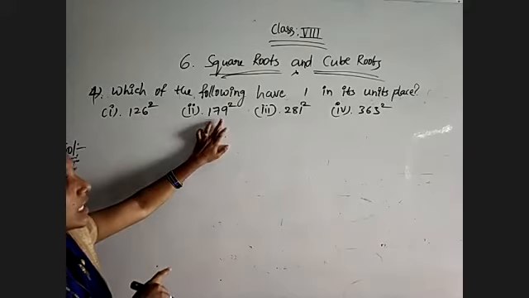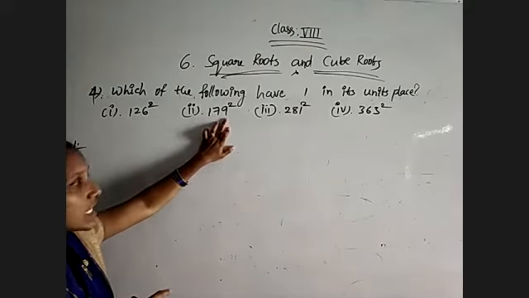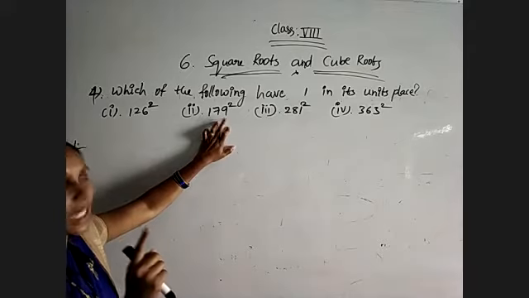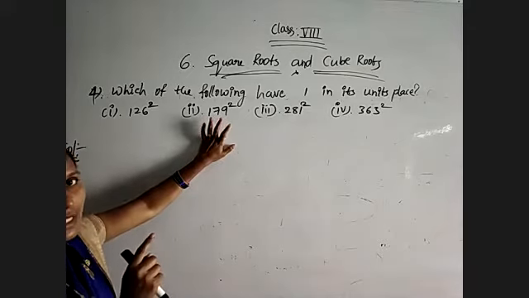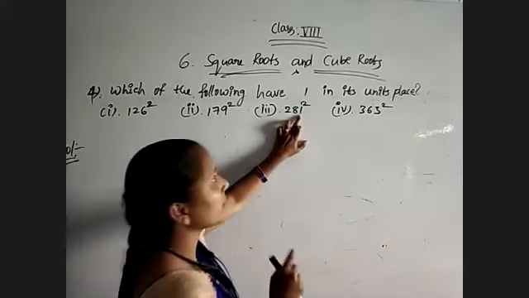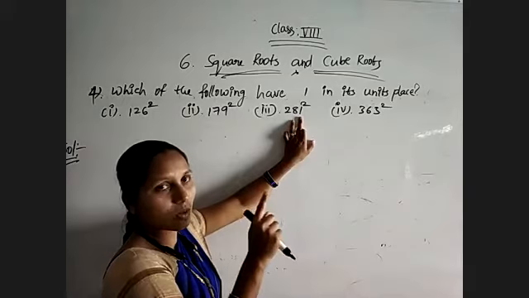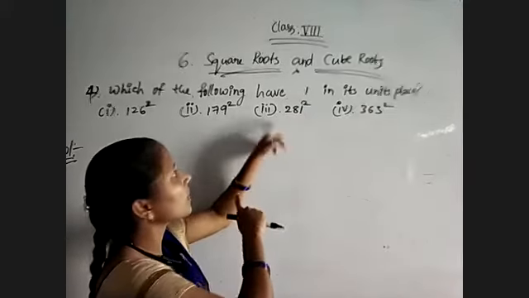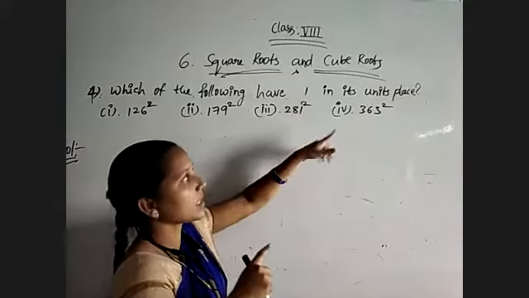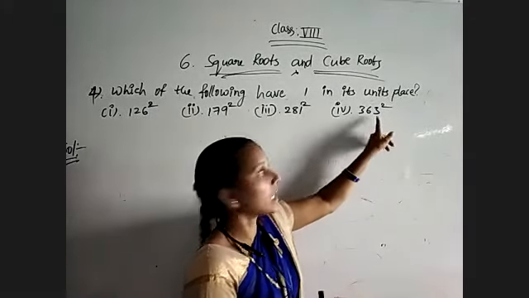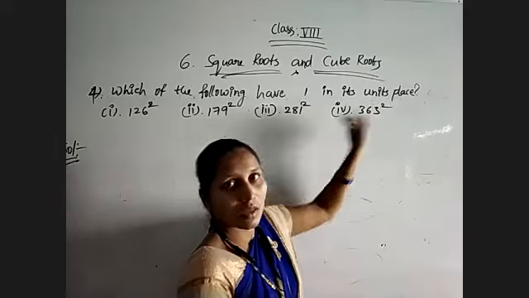So 179, 9 is there in the unit place. 9 square is 81. So we are getting 1 in the case of 9, 179 square. And 281 square. When the unit digit is 1, its square also ends in 1 only. So for these two numbers, we are getting 1 in each unit place. Coming to the last, 3 square. 3 threes are 9, we are getting 9 in the unit place for this number. Okay.